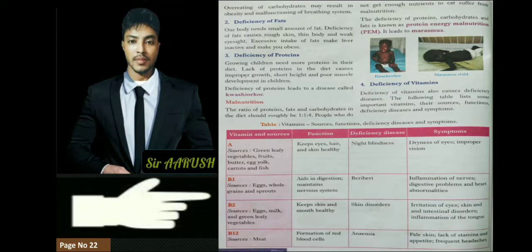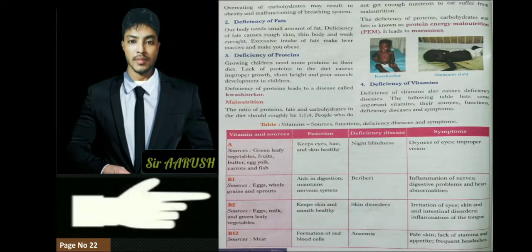And what are the symptoms of beriberi? Inflammation of nerves, digestion problems. Inflammation means swelling, our legs and hands will swell. Digestion problems, heart abnormalities. Basically the heartbeat becomes very fast, and we feel tired easily. So these are the symptoms of vitamin B1 deficiency. So we have to consume eggs, grains, sprouts.